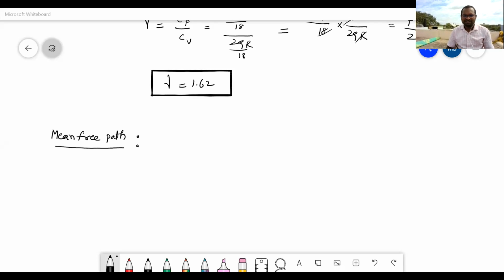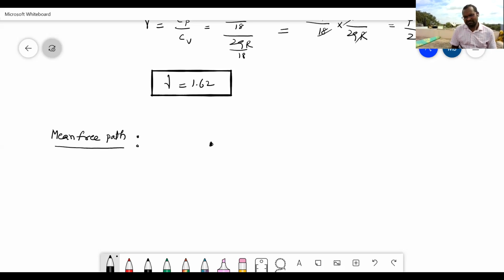Consider here gas molecules are there. These gas molecules will be in random motion like this. Randomly it is moving like this. Between any two collisions, you consider a gas molecule colliding with these gas molecules. Continuously, randomly, it is moving like this. Then it will collide with the gas molecules. Clear? I'll write somewhat bigger so that you will understand.